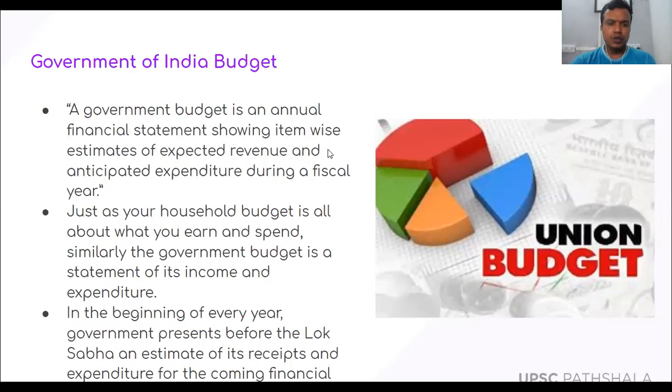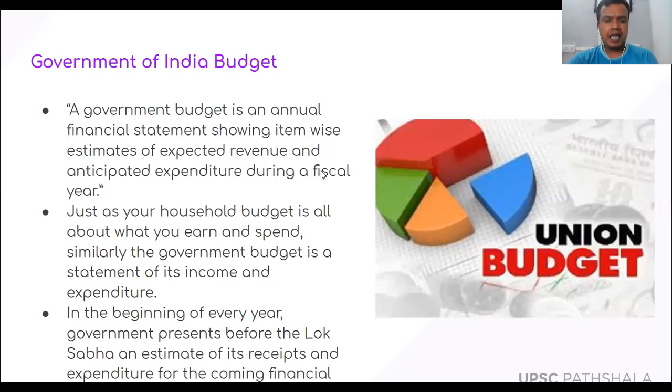So the statement of the government's expected revenue and anticipated expenditure, where the government is going to spend that money, is produced in front of Parliament, and that is called the Government of India budget.